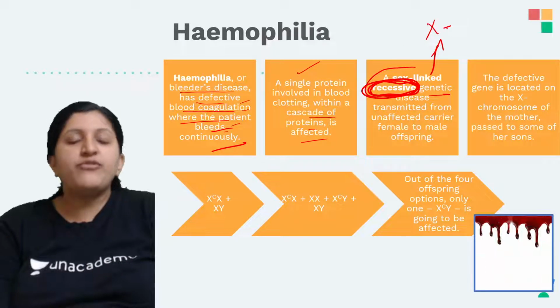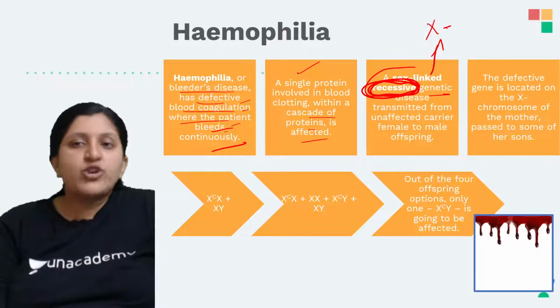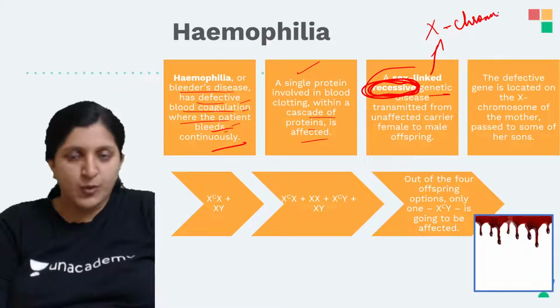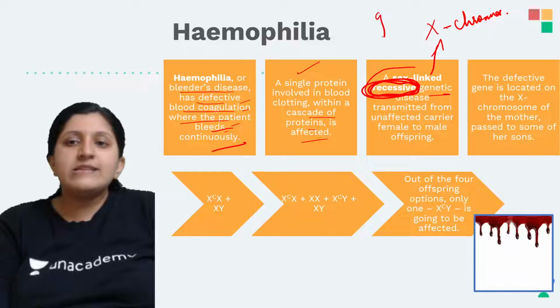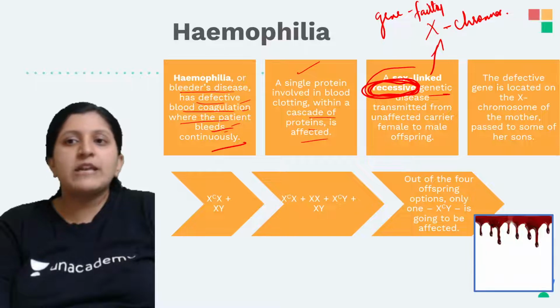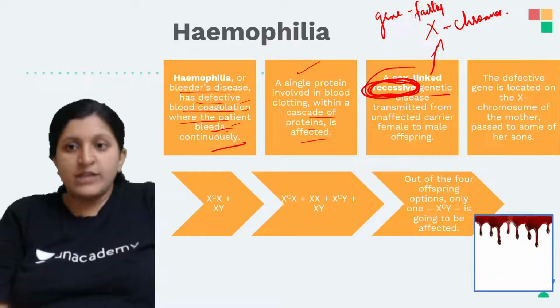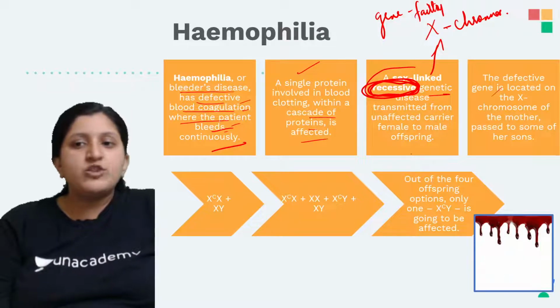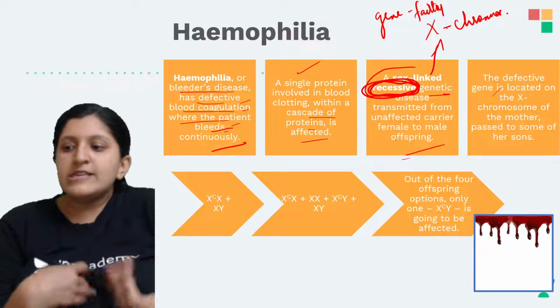Because the gene for the clotting factor is located on the X chromosome, and it is the faulty gene, so it is transferred from an unaffected carrier female to male offspring.